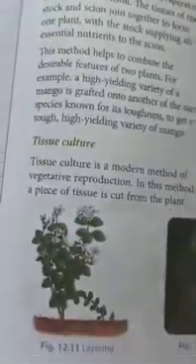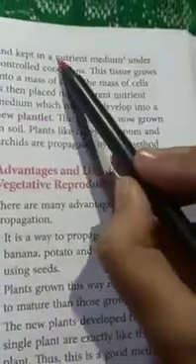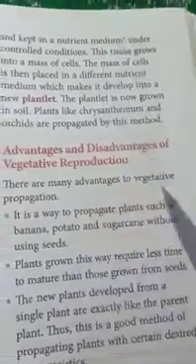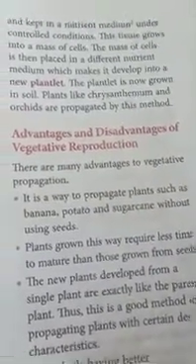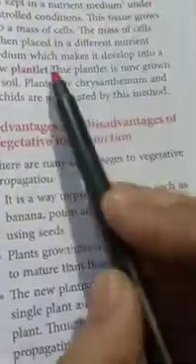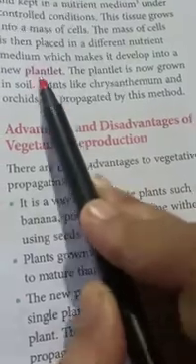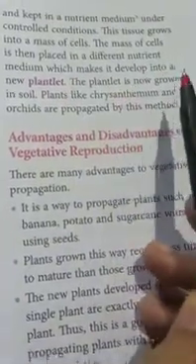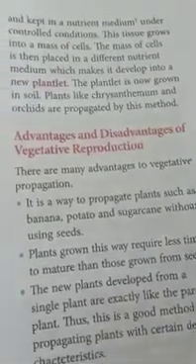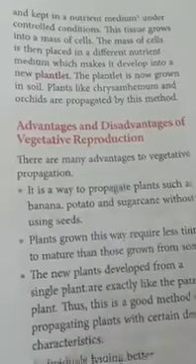And tissue culture is completely a laboratory process. Here they make a medium, or you can say a substance, which is called nutrient medium. In the nutrient medium, they allow some small plants or a mass of cells of the plants to grow. Those cells will get the nutrients from the medium, and they will develop the plantlet. From the plantlet it will be transferred to the nurseries or other places, and then finally a new plant will be developed. Okay, so this is all about artificial methods of propagation.